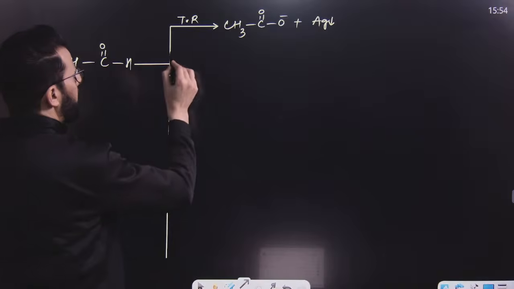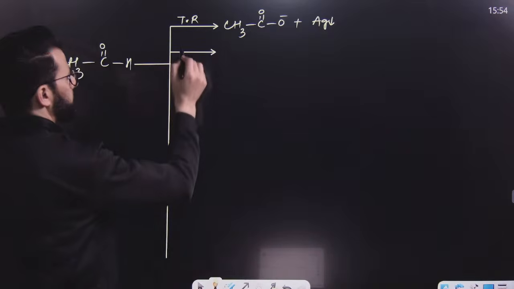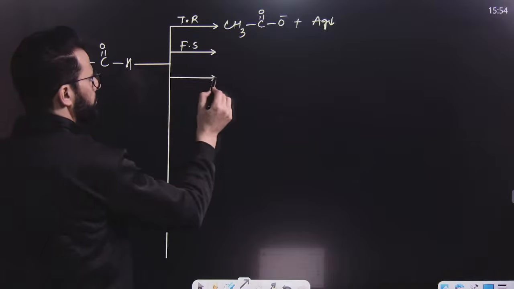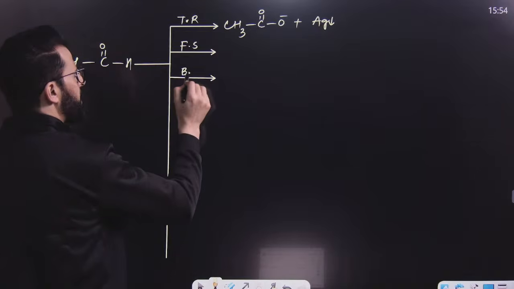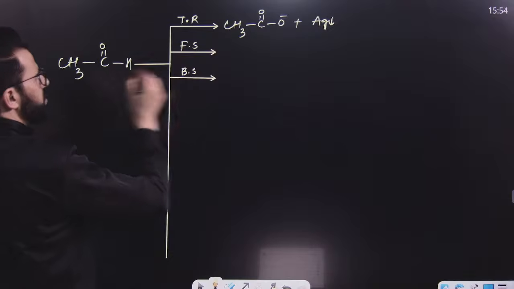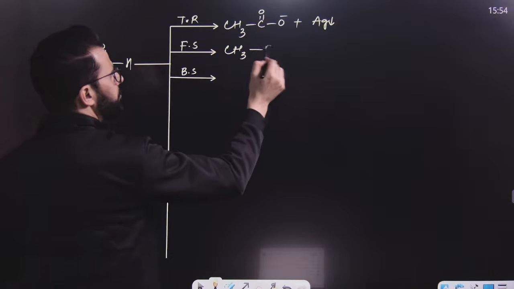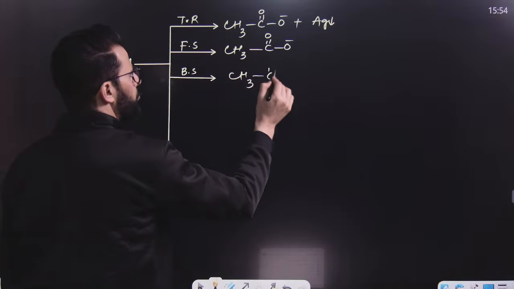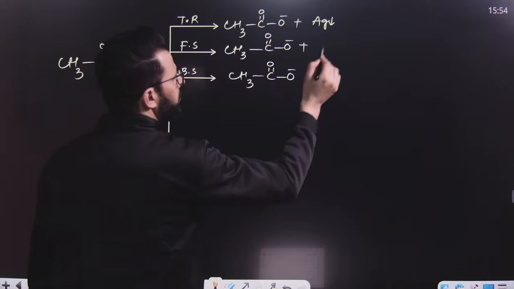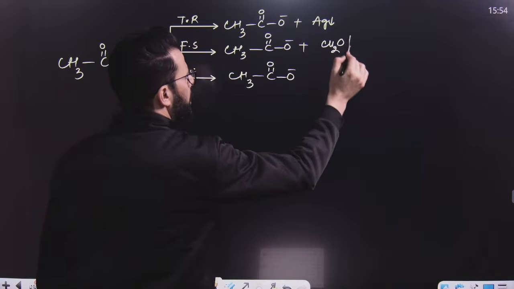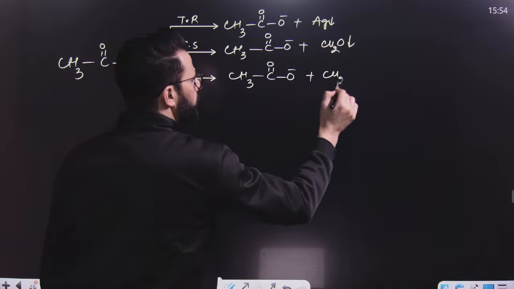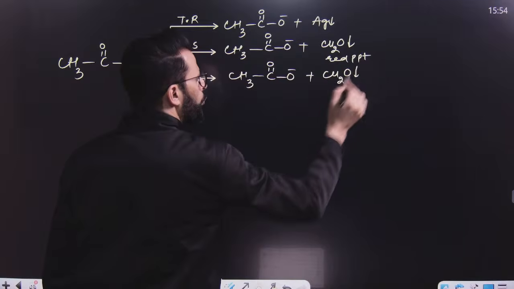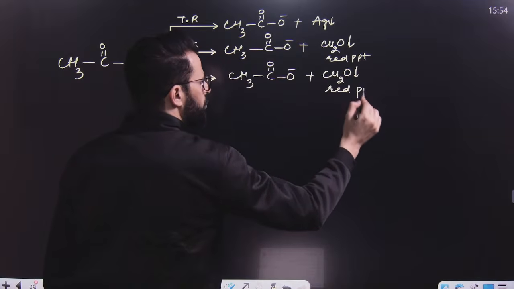Similarly, with the help of Fehling's solution or Benedict's solution, which are mild oxidizing agents, we can oxidize this aldehyde to carboxylic acid or salt of carboxylic acid. But in Fehling's solution and Benedict's solution, a red precipitate of Cu2O is obtained. So these reactions can be used.